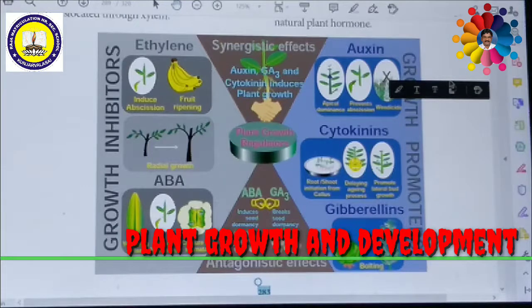Kurosawa is not a scientist. Actually, he is an agriculturist. He is a farmer. So he observed in his field that some of the plants were growing very fast and tall, with very long internodal growth. This is due to something present in it. Then later he found that it is gibberellic acid.